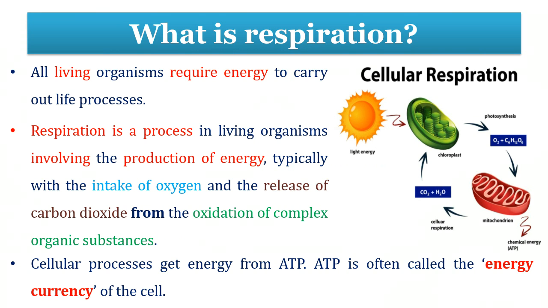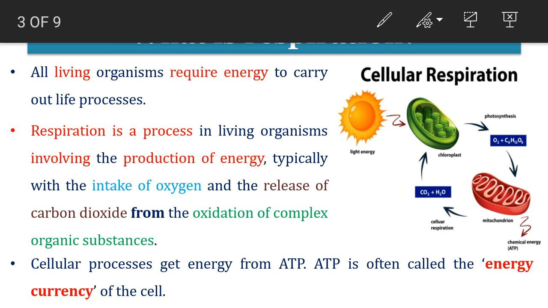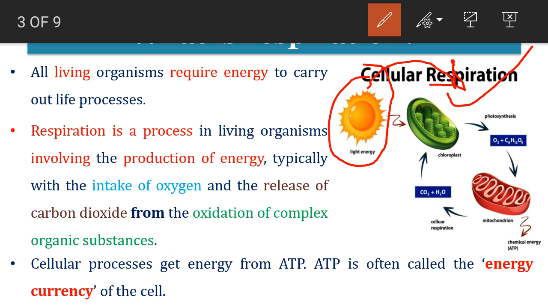All living organisms require energy to carry out life processes. As you can see in this diagram here, this is the light energy, that means ultimately it is the sun, and this is the chloroplast where photosynthesis happens. In this chloroplast, there is a thylakoid. The thylakoid absorbs light energy and converts carbon dioxide and water molecules into carbohydrates. So this is the food or carbohydrate molecule which is synthesized by the plants with the help of the chloroplast.